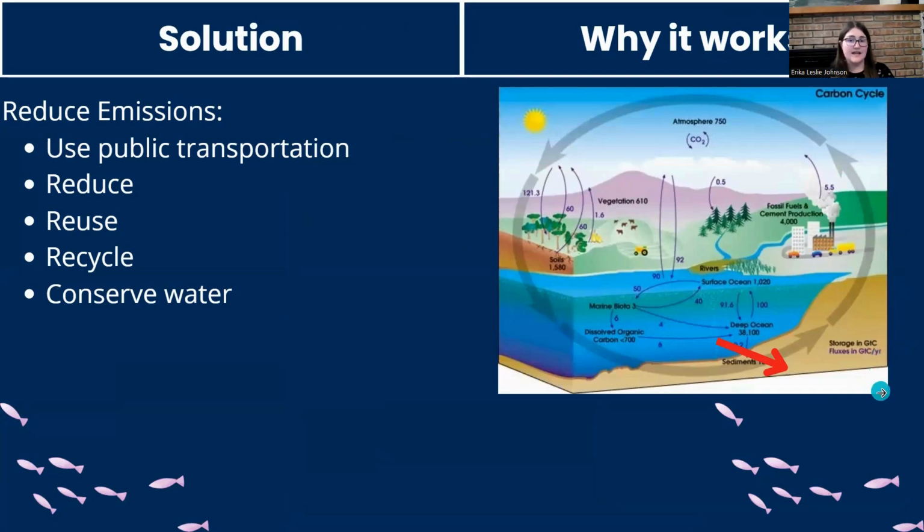The weathering of rocks can act as a natural buffer. Additionally, the creation of limestone also removes carbon. Limestone is made of calcium carbonate, the same molecule in shells. It is created when dead shells sink to the seafloor and are compacted by ocean pressure. These sediments then form limestone in a process called lithification.